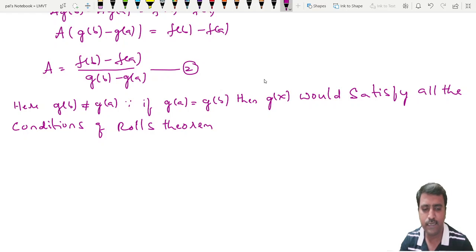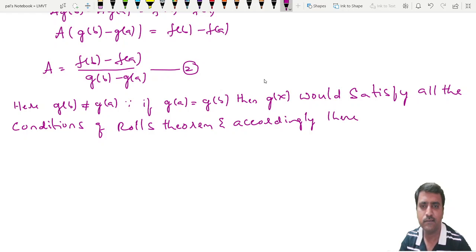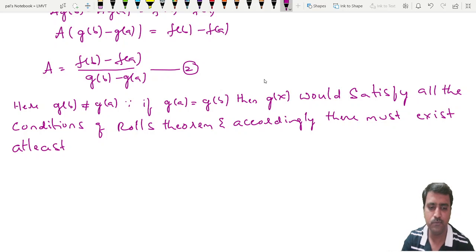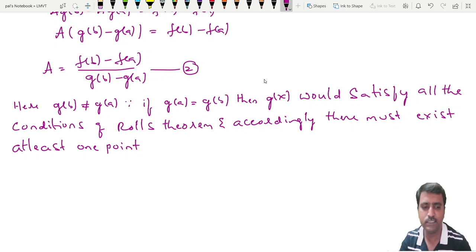So it satisfies all the conditions of Rolle's theorem, and according to Rolle's theorem, there must exist at least one point c that belongs to (a,b) such that g dash of c is equal to 0.